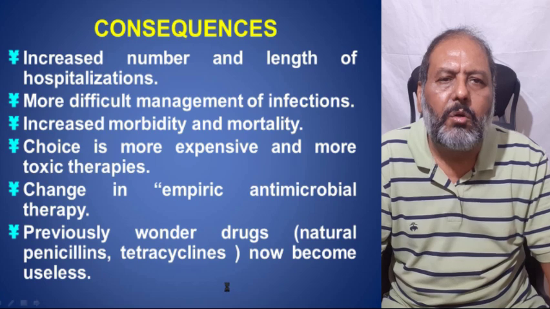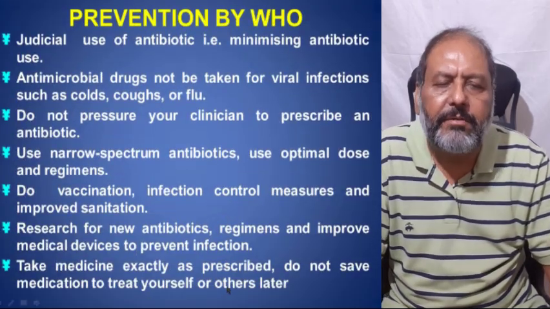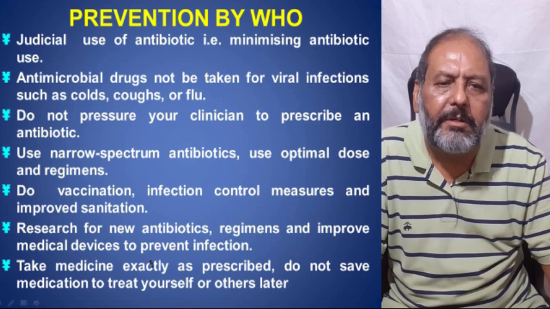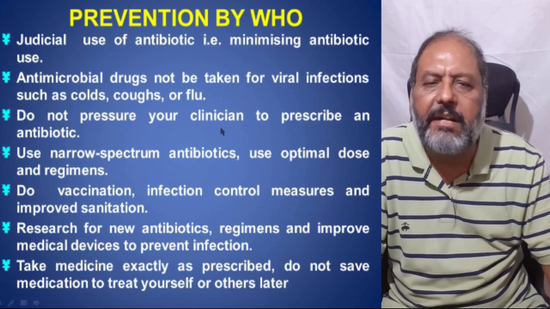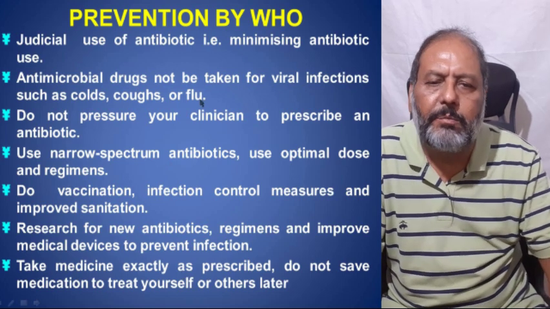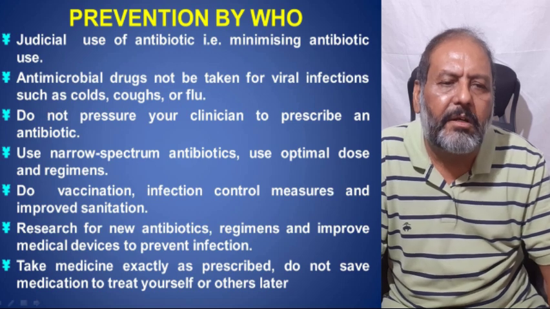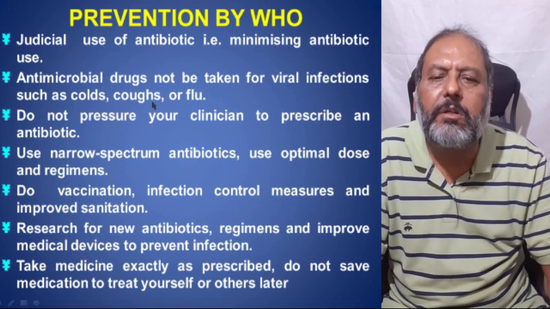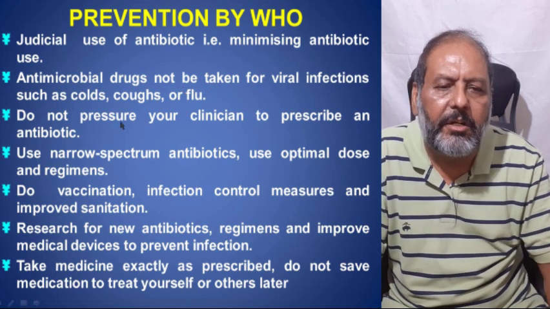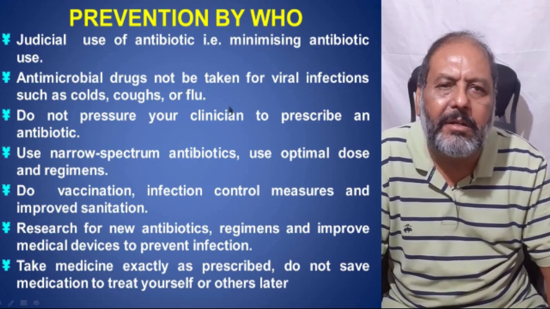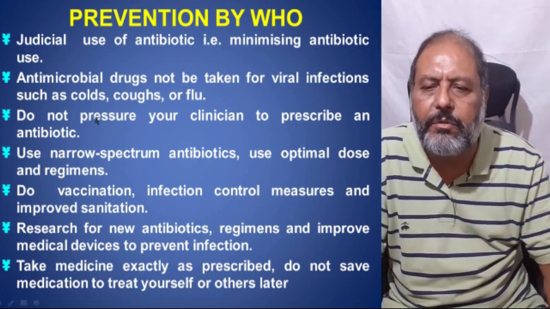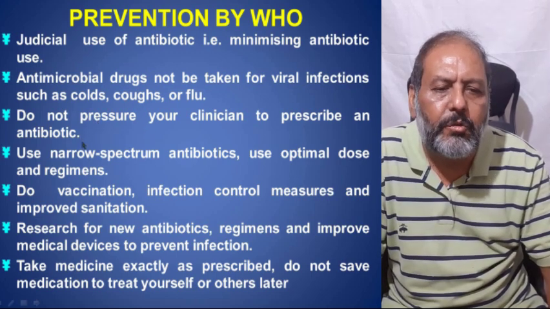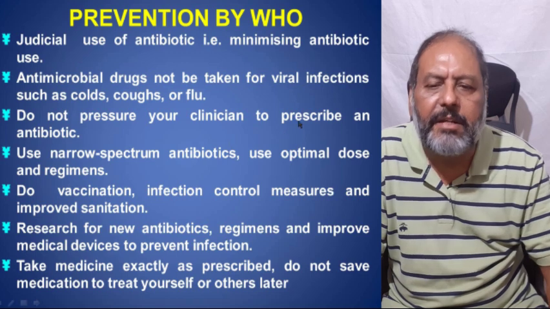So what is the way to prevent this by the WHO? Judicious use of antibiotics means minimizing antibiotic use, antimicrobial drugs not to be taken for viral infections such as cold, cough or flu. Do not pressurize your clinician to prescribe an antibiotic unnecessarily when there is no need. Use narrow spectrum antibiotics and use optimal doses and regimens.